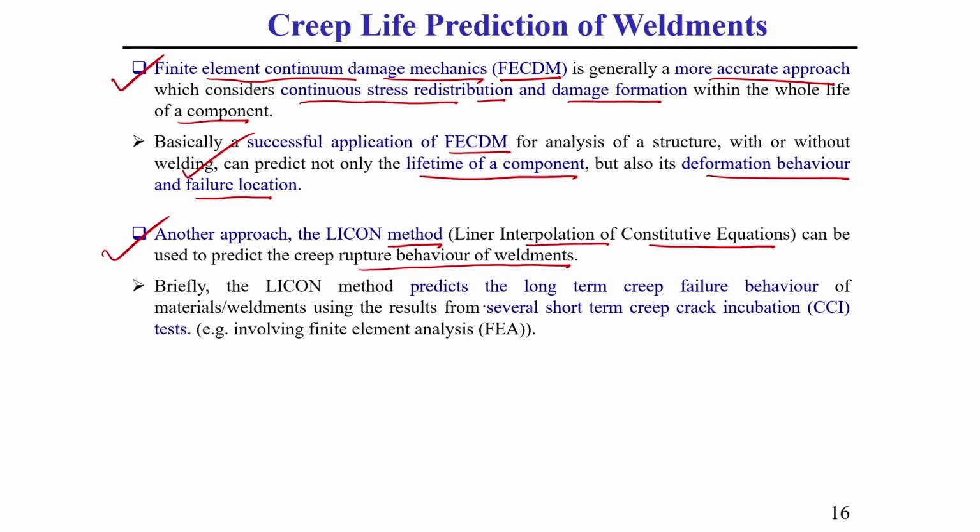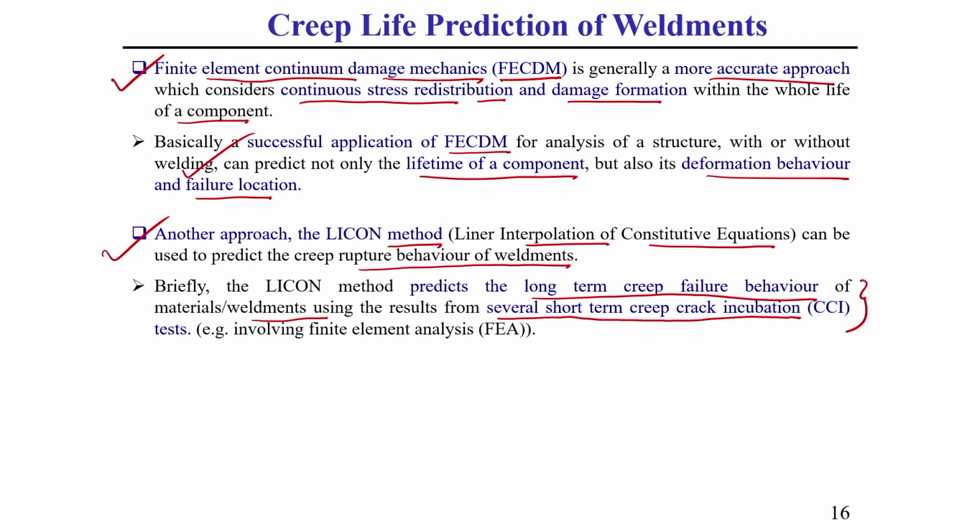This Likon method generally predicts long term creep failure behavior of material or weldment using the results from several short term creep crack incubation tests. This you should keep in mind. So, this is the main feature of the Likon method. Here we predict the long term creep failure behavior.